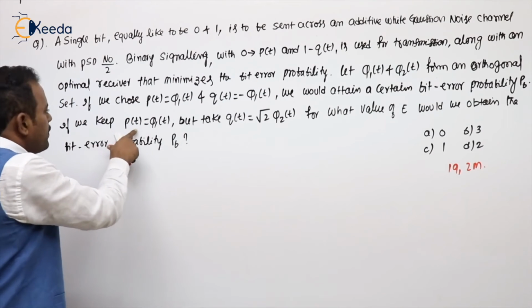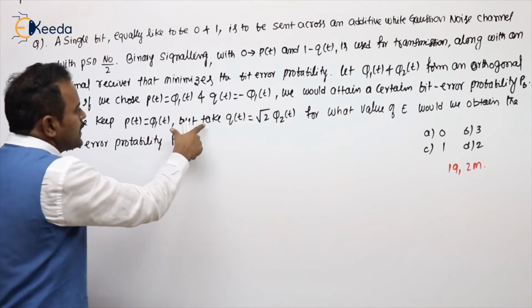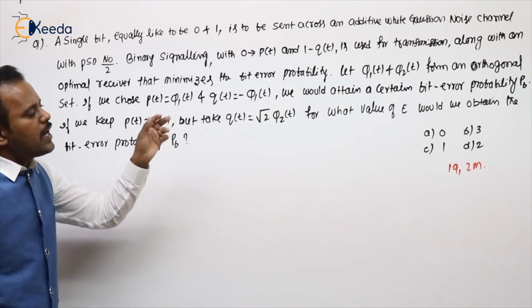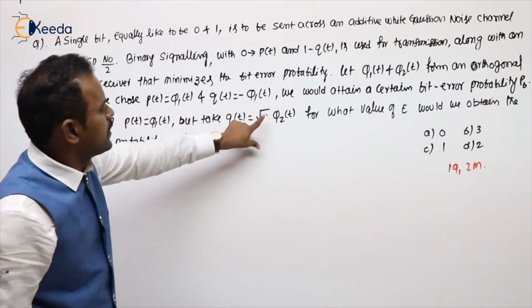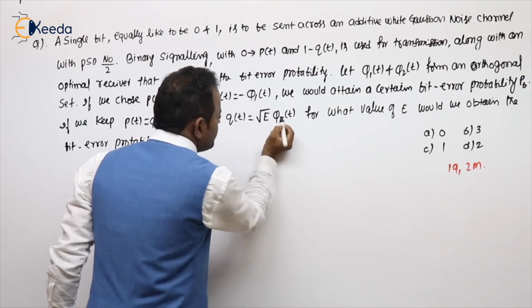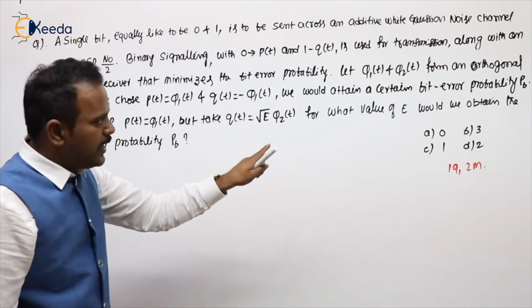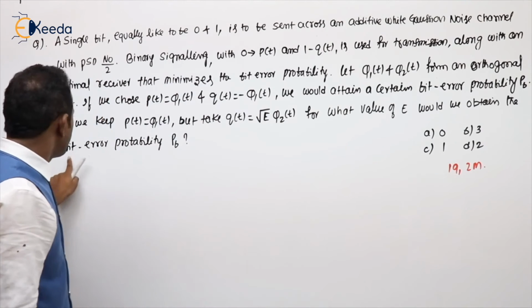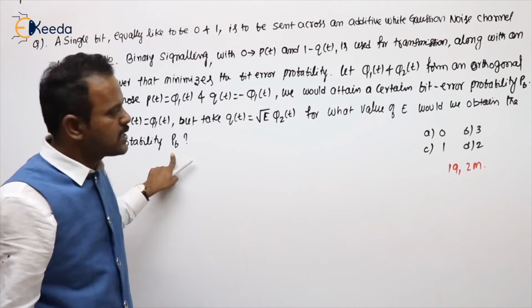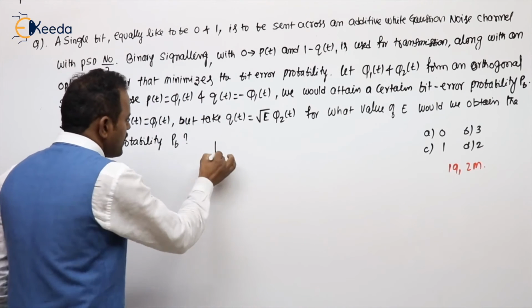If we keep p of t as phi1 but take q of t as root E phi2 of t, for what value of E would we attain the bit error probability P_B, meaning the same probability as the previous case? In the first case, draw the constellation.